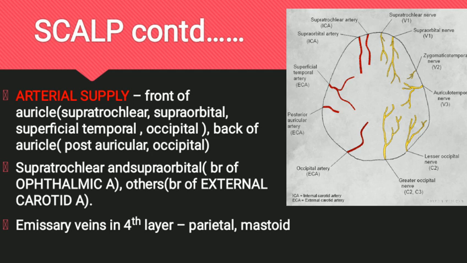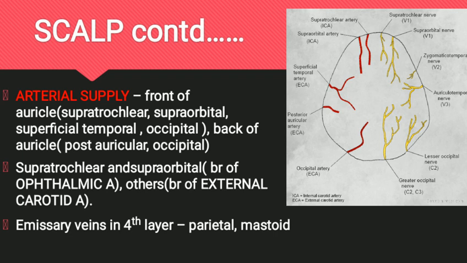Arterial supply of the scalp. There are 5 sets of arteries which supply the scalp on each side, 3 in front of the auricle and 2 behind the auricle. The front of the auricle is supplied by the supratrochlear artery, supraorbital artery, and the superficial temporal artery. Supratrochlear and supraorbital are branches of the ophthalmic artery, while superficial temporal is a branch of the external carotid artery, which is its terminal branch.